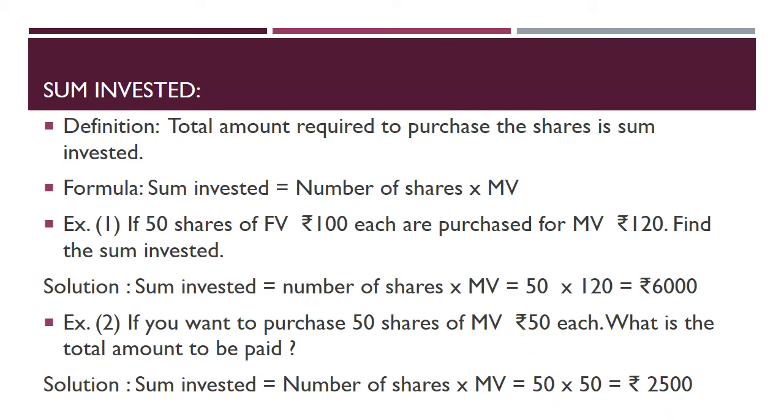So when you multiply the market value of the shares with the number of shares that you want to purchase, you will get the total amount required to purchase the shares, and that total amount is called the sum invested. So sum invested is equal to number of shares into market value. Those are the two examples in which we found the sum invested.